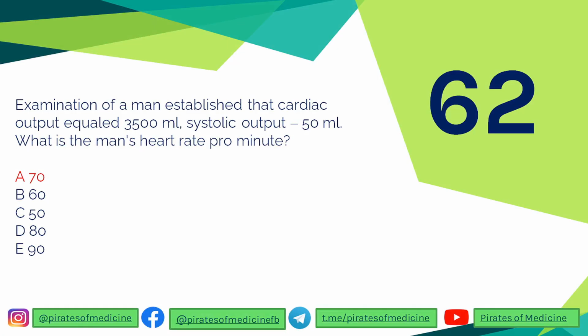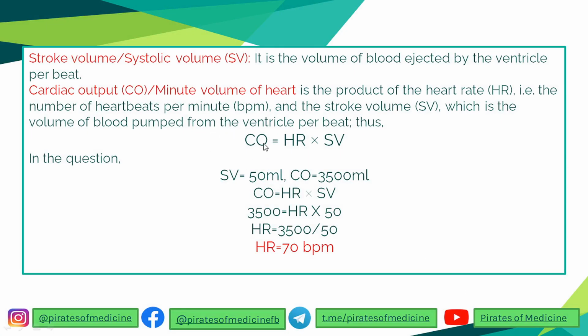So the 62nd question is that examination of a man established that the cardiac output is around 3500 milliliters. The stroke output is 50 milliliters. What is the man's heart rate per minute? So I told you already that the cardiac output equals the heart rate multiplied by the stroke volume, or the systolic volume. And the systolic volume is the amount of blood ejected by the ventricle per beat. And the cardiac output simply is the minute volume of the heart. How much volume the heart pumps every minute.